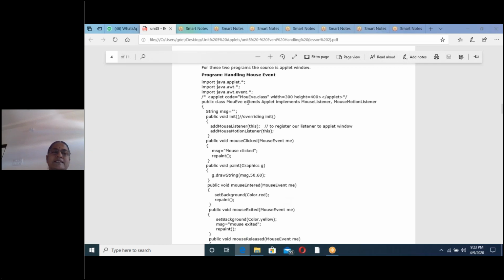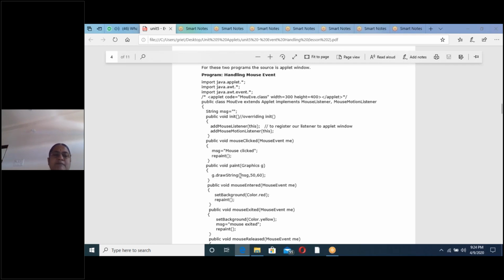See here, first it will take extends Applet. Extends Applet means the first methods are executed automatically. What are they? The init method is executed automatically. Then the paint method is executed automatically. These two methods are executed automatically. First, an applet window is created with size 300, 400. After that, for that applet window, two listeners are added. MouseListener and MouseMotionListener are added to the applet window of width 300 and height 400. First, this method is executed. After that, the paint method is executed.